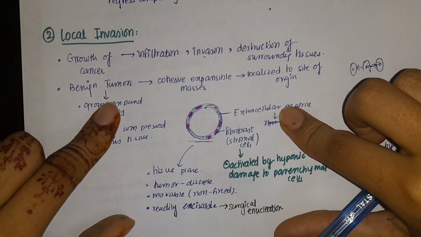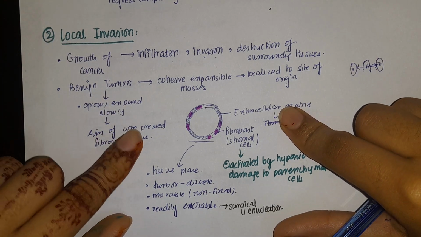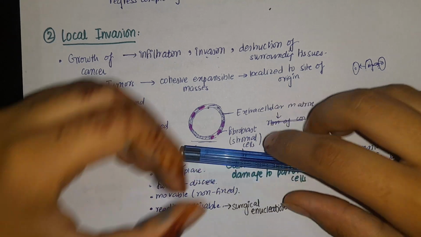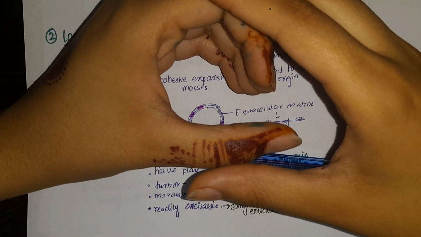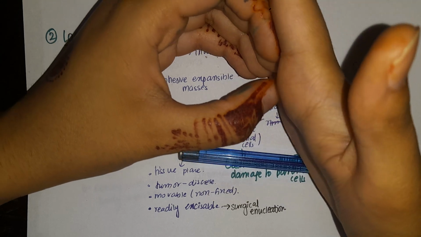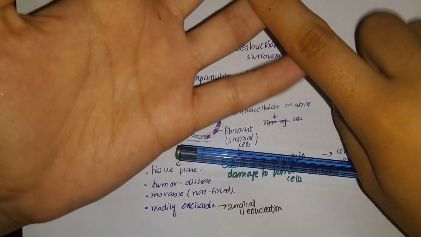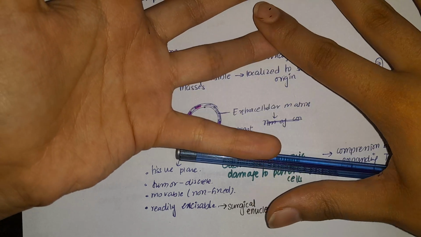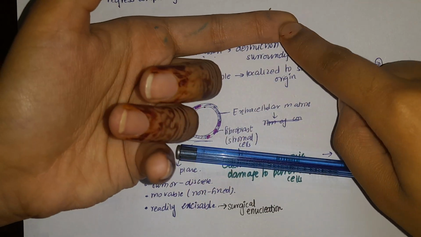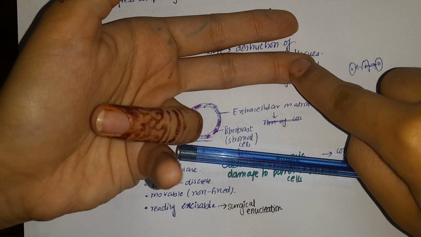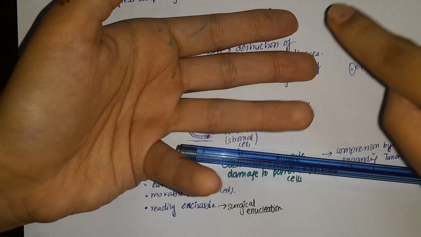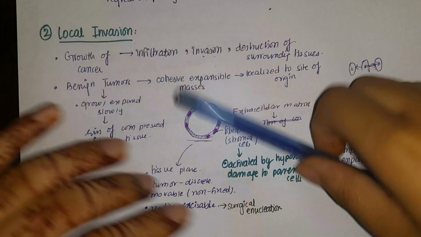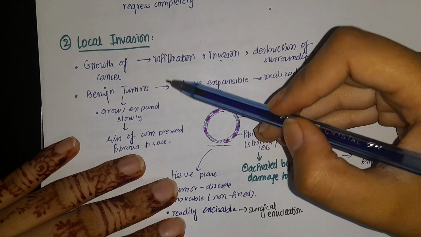And benign tumors, because they are slow to grow, expand very slowly. What will they do? For example, this is a benign tumor. It will grow, but it will grow slowly, so it will compress the surrounding tissues. But the cancer cells are fast growing, so they will invade the nearby cells, infiltrate them, and destroy them. So infiltrate, invade, and destroy will be the main mechanism.